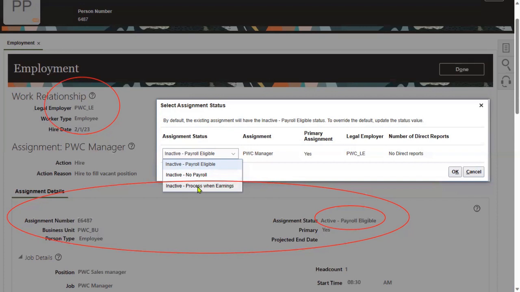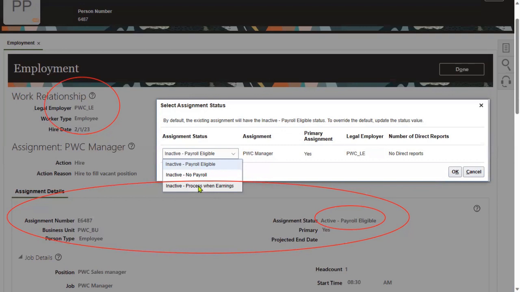And process when earnings. Maybe employee has resigned and he left the organization. He says that maybe I'll be doing some freelancing work from outside also. If there is a flexibility, then we can set up that process when earnings. If employee earns some money from our organization, then we will process it. Otherwise, we will not do that.